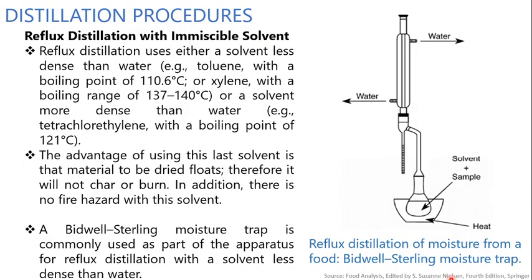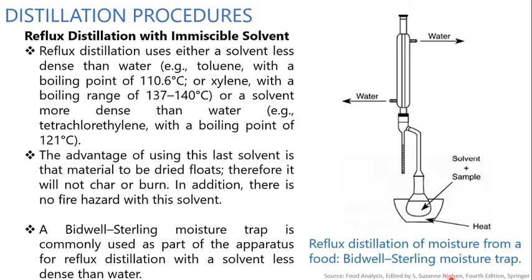Then the next one is the first type, that is, reflux distillation with immiscible solvents. This is the apparatus, the Bidwell Sterling moisture trap. Reflux distillation uses either a solvent less dense than water, for example toluene with a boiling point of 110.6 degrees Celsius, or xylene with a boiling point of 137 to 140 degrees Celsius, or a solvent more dense than water, for example tetrachloroethylene with a boiling point of 121.